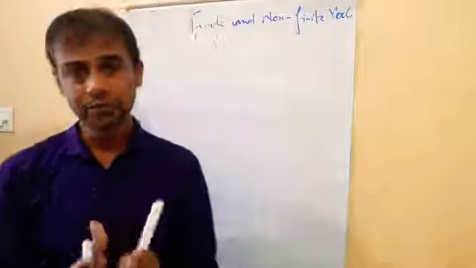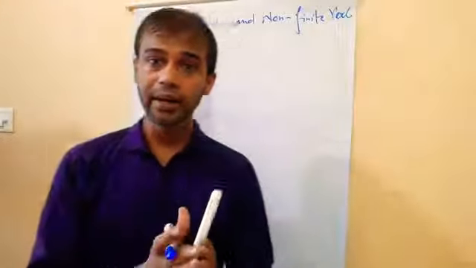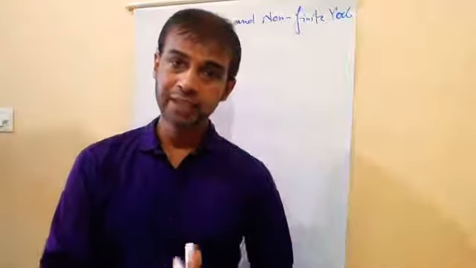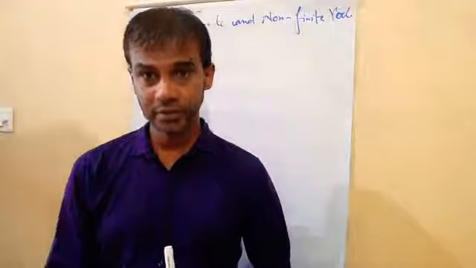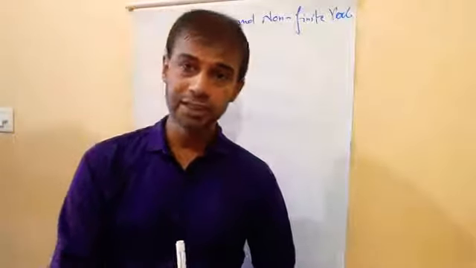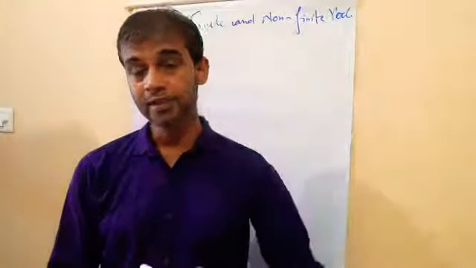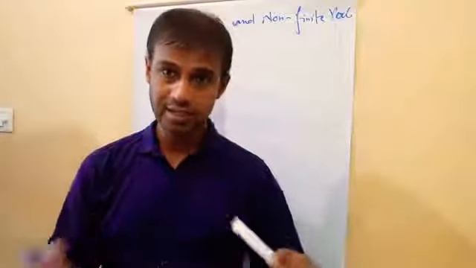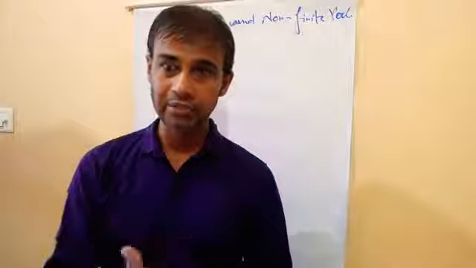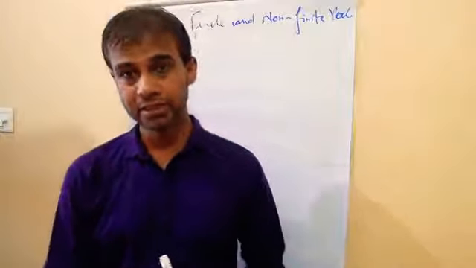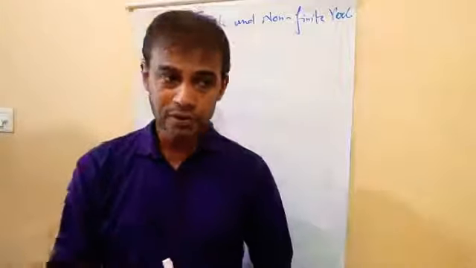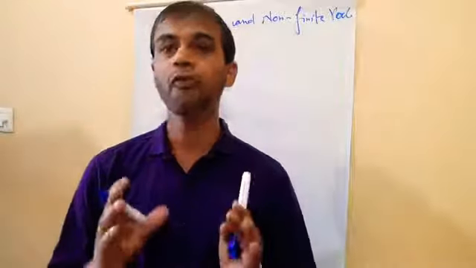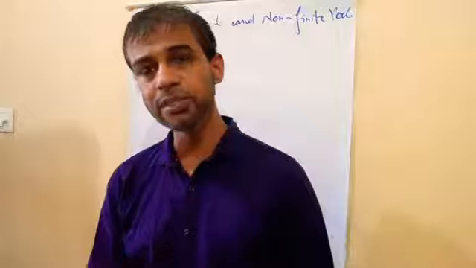If the subject is singular, then the verb is singular. If the subject is plural, then the verb is plural. If the tense is given, past, present, future, the verb changes accordingly. Understand now? Such a kind of verb is known as a finite verb.